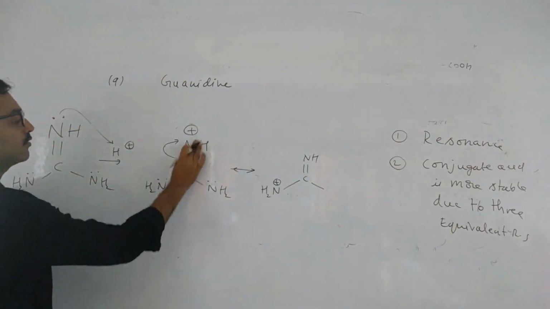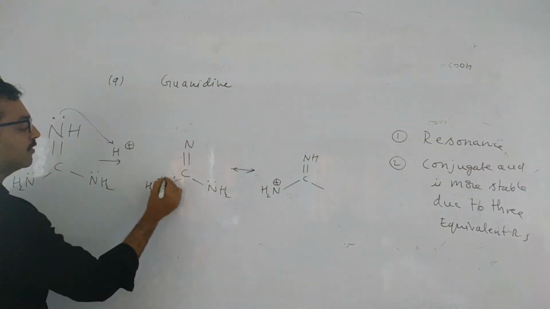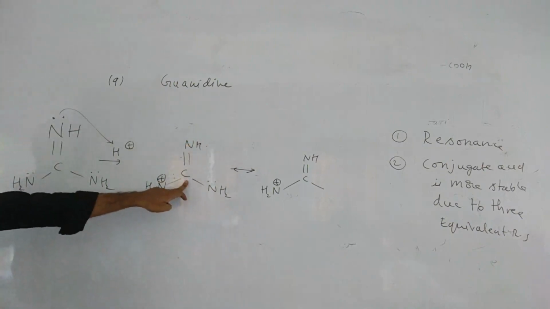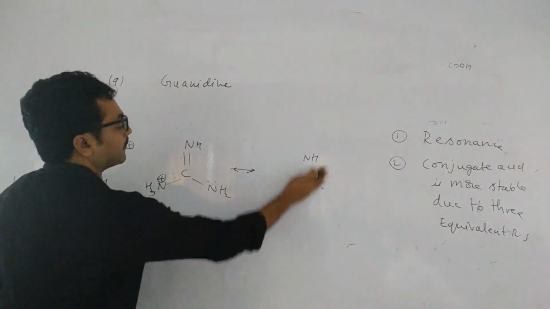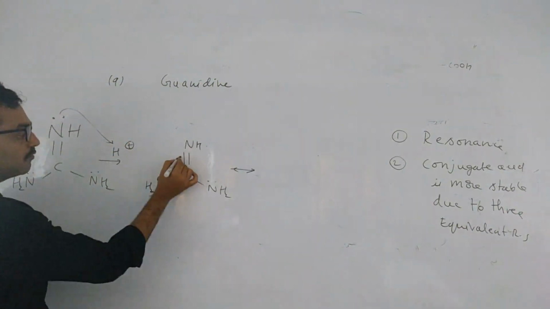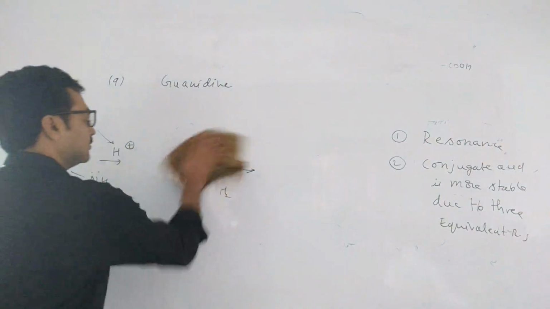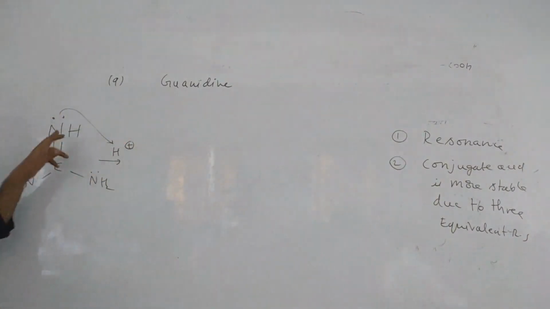So this will take, sorry, 1 second. This will take a nitrogen. So you will get NH3 plus single bond C double bond NH, NH2. Where are the resonating structures? This is taking H plus, so this is only more protonated now. Among these, which is more protic?